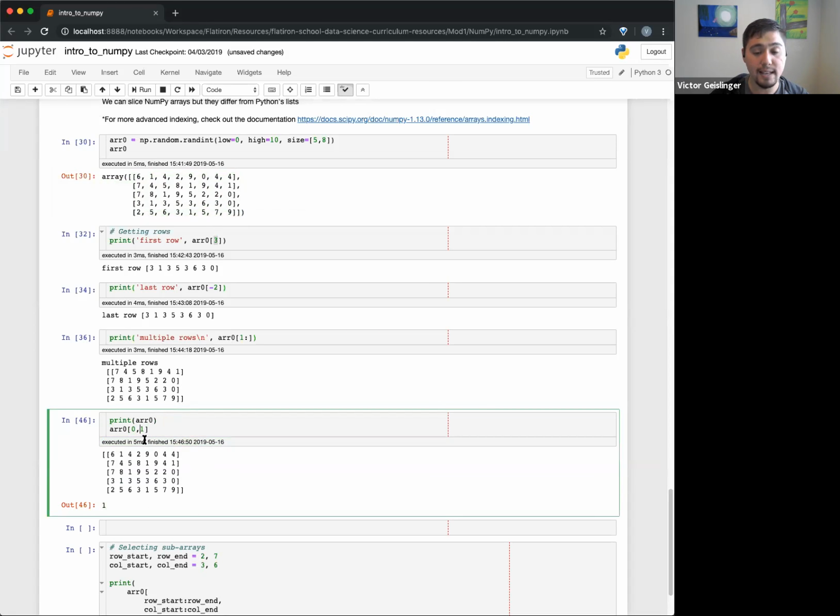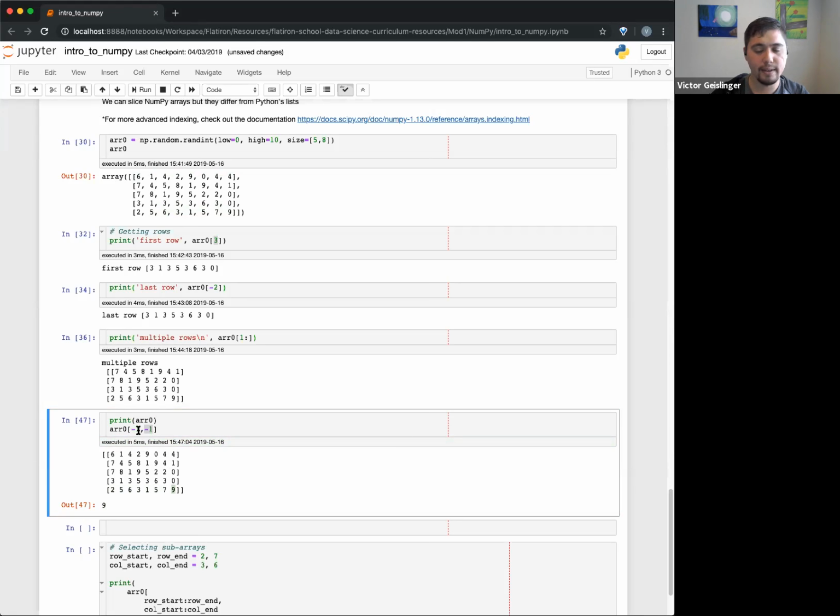If I wanted the very last element, the last row in the last column, I could just do -1, -1, which will give me the last row, last column. You can see it shows up right here. Cool, does that make sense?